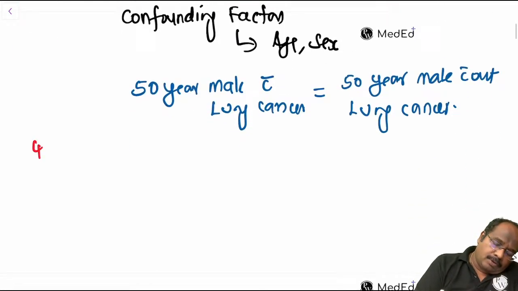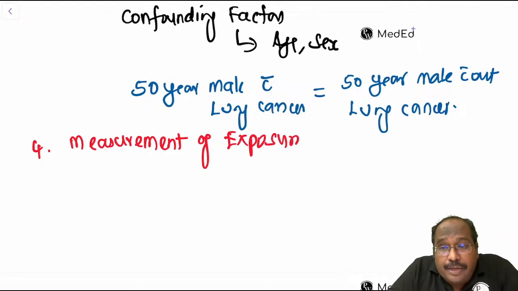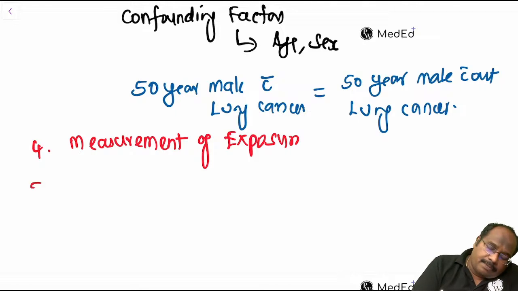The fourth one is measurement of exposure. For measurement of exposure, you are going to ask them, are you a smoker or not? That you are going to ask. Okay, what is the fifth step?